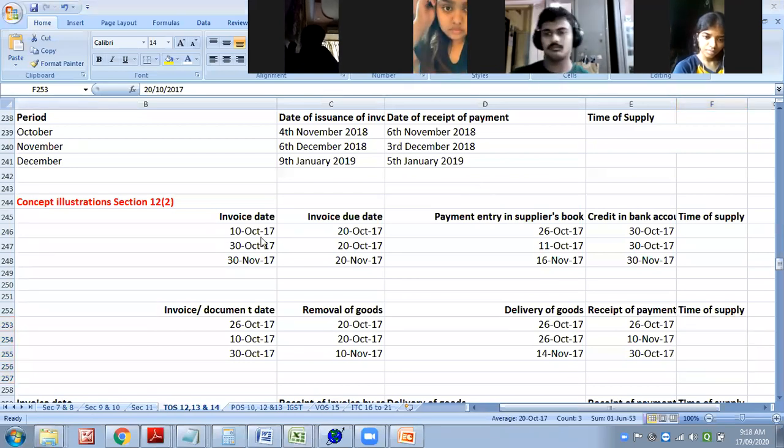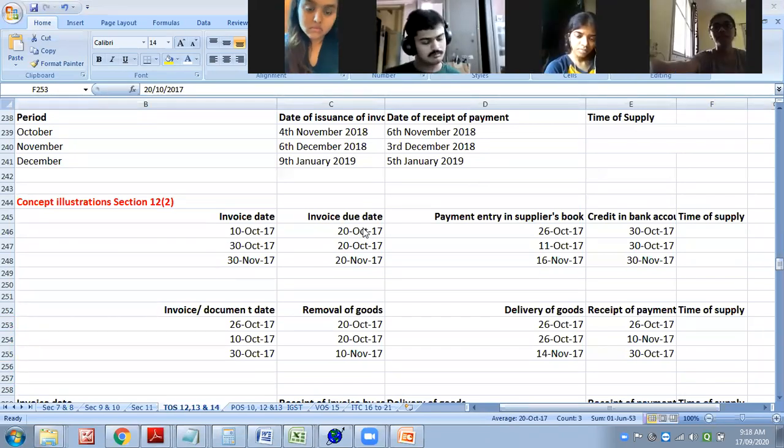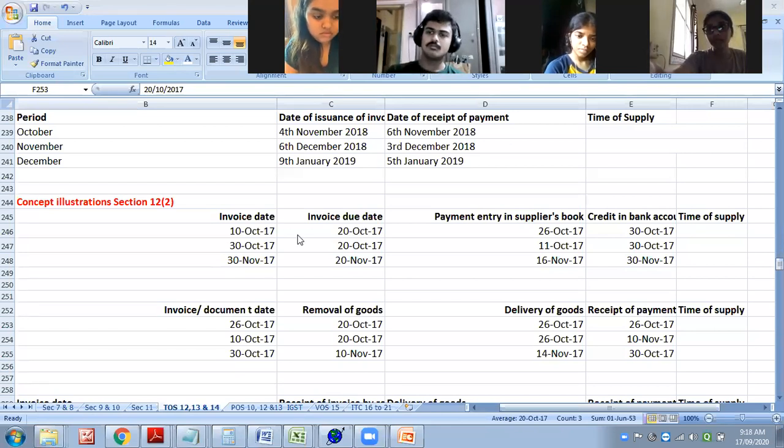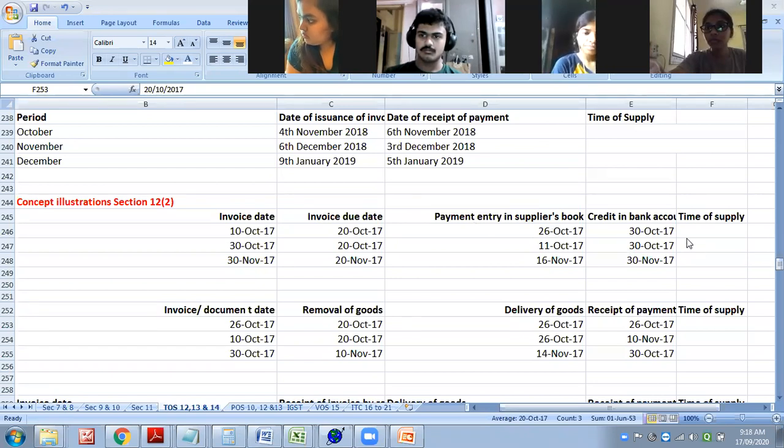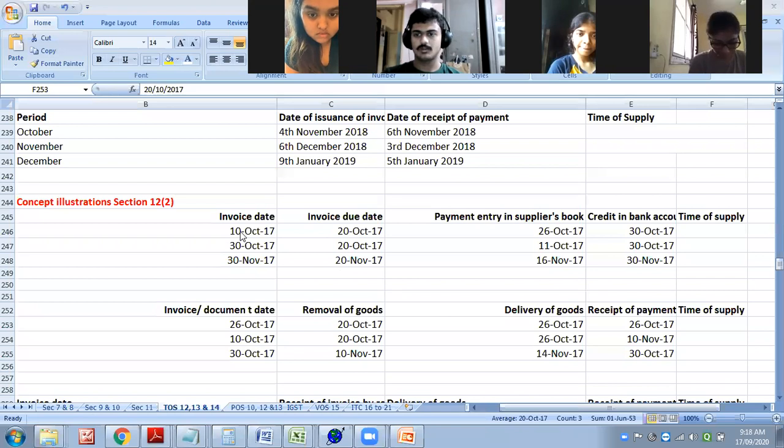So date of invoice is given as 10th October. Due date is given as 20th October. So the invoice has been raised before the due date. Payment entry in the supplier's book, credited in books of account. What will be your time of supply? Get me your answers, please.